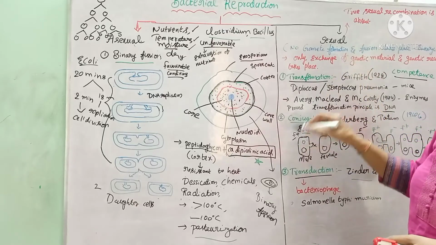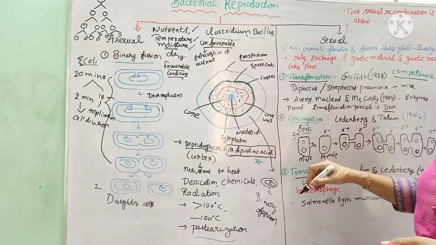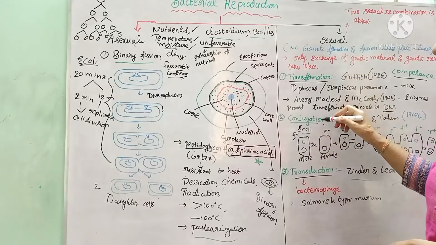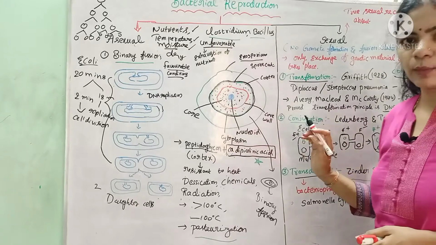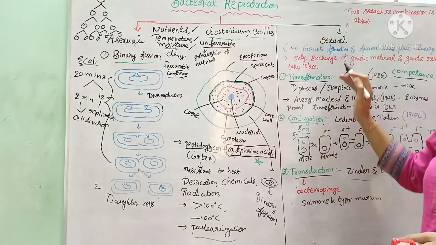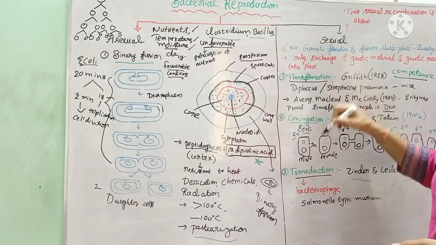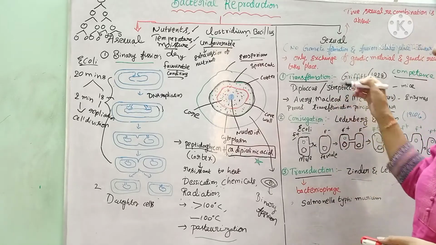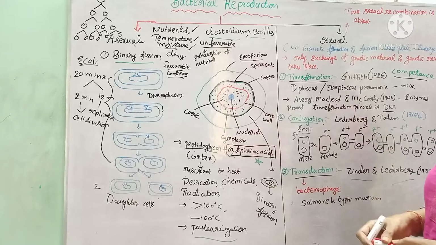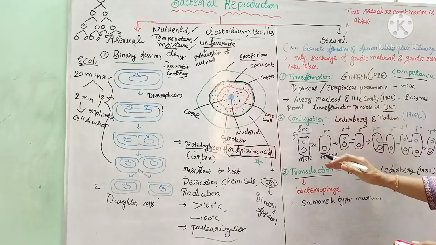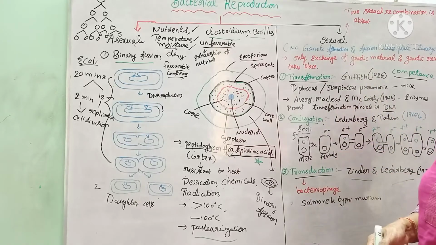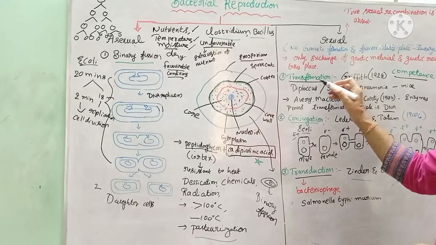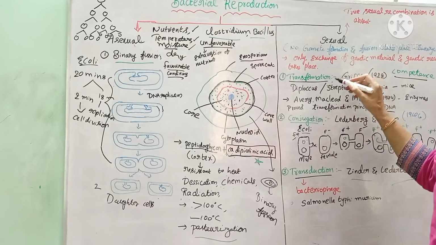There are three principles in the sexual recombination of bacteria: transformation, conjugation and transduction. These three are related to very big experiments. In your future classes, you will study all these experiments. Now we will study them briefly.